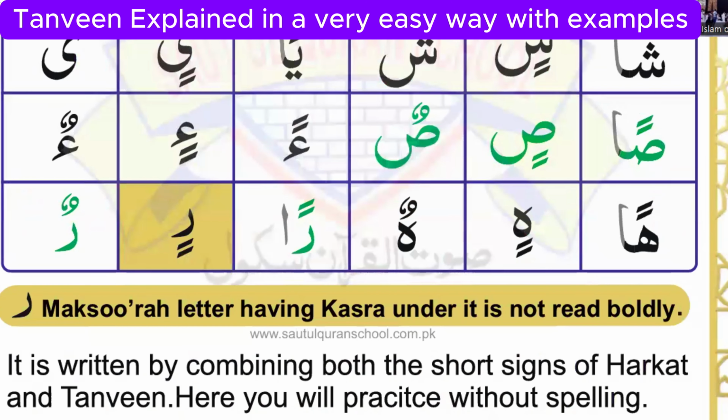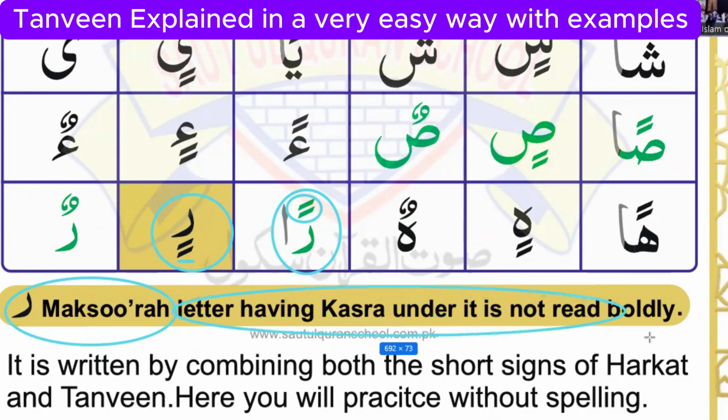One more thing you have to remember, ra is always bold, but if the sign is above the ra, we read it bold, ran. If the sign is downside the letter, we will read it simple, rin. This is called ra maksura. The letter having kasra under ra is not read boldly.